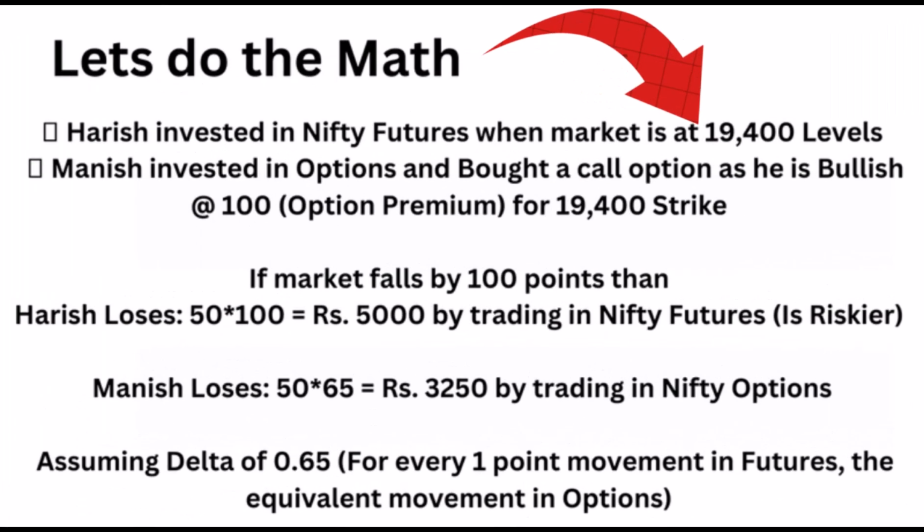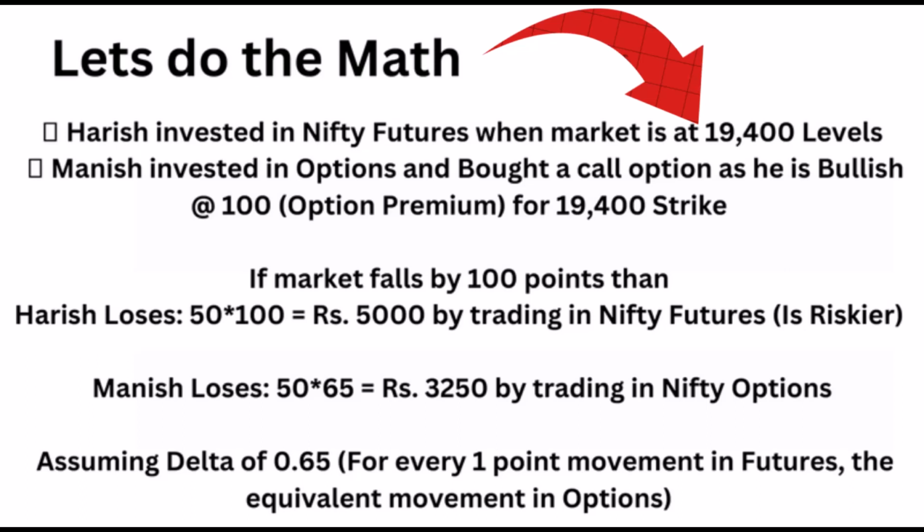Now, let's put our knowledge into practice and do the math with a real-world example. Harish invested in Nifty futures when the market was at 19,400 levels. Manish, on the other hand, opted for options and bought a call option at a premium of rupees 100, expressing his bullish view for a strike price of 19,400. Let's explore the scenario if the market falls by 100 points.